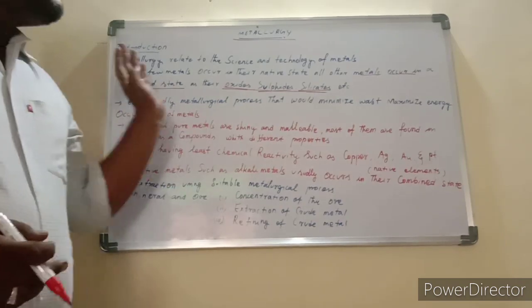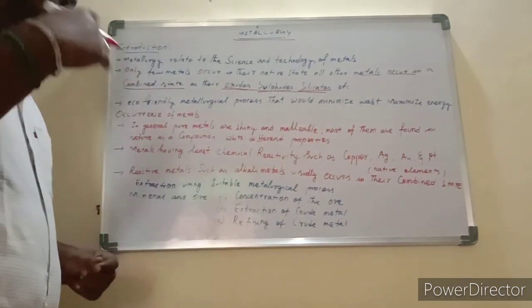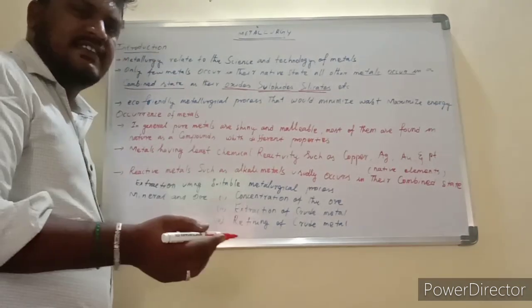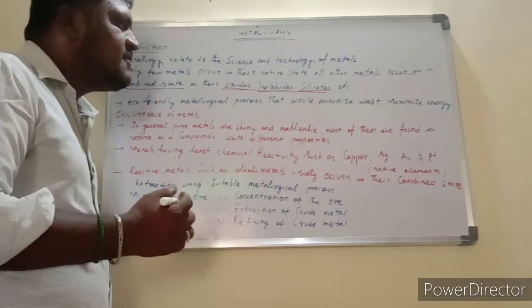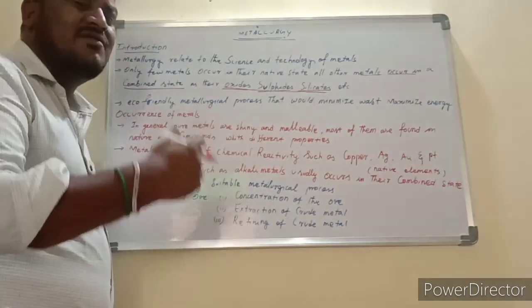Only a few metals occur in the native state. All other metals are obtained from the combined state. What is native state? What is combined state? Metals like silver, gold, platinum are obtained from the native state, and most of the metals are obtained from the combined state.